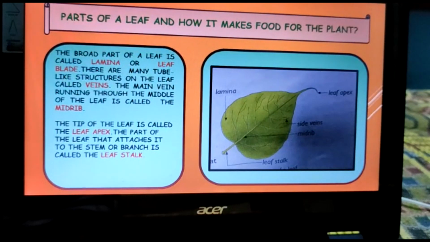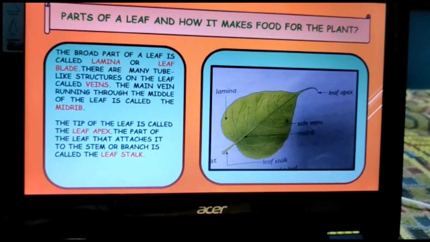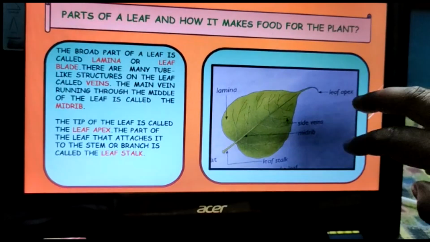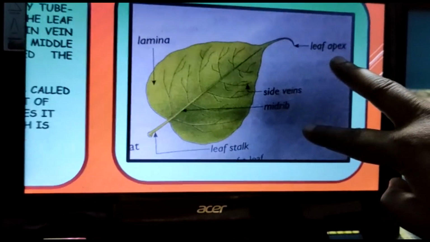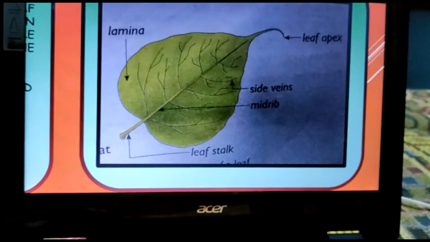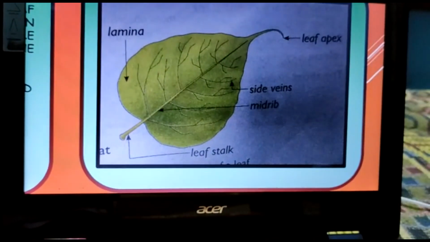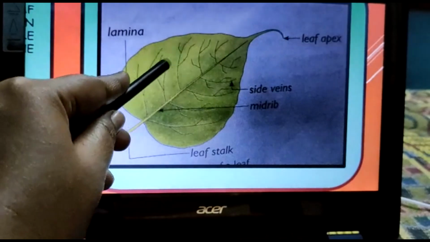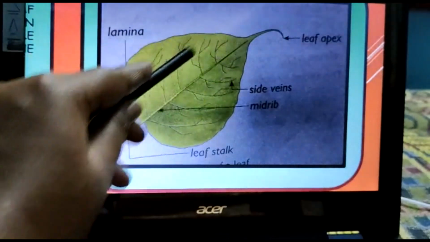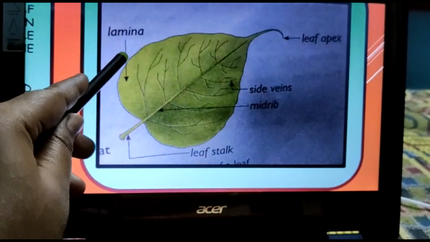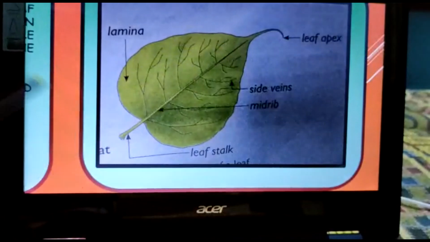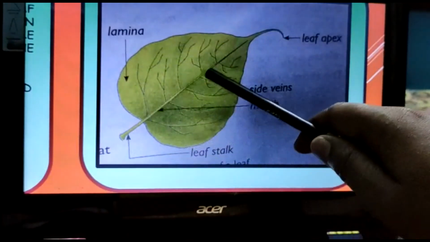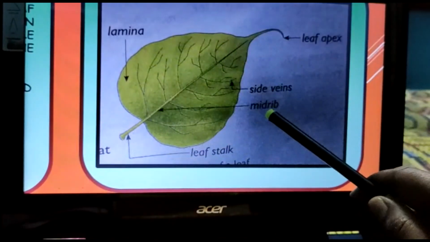So that was interesting. Now we will learn about the different parts of a leaf. Let me enlarge this picture. Here you can see a picture of a leaf, and now I'll tell you about its parts. Here you can see the broad part of a leaf. This broad part is called lamina. The main vein running through the middle of the leaf is called the midrib.